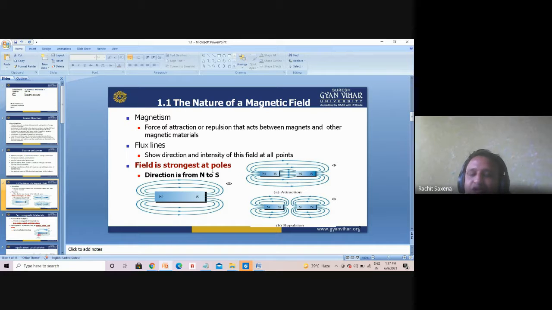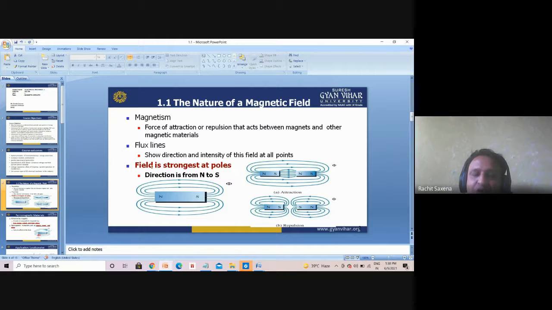Where is the field strong? Between opposite poles, north to south and south to north. See here, these are the flux lines. This shows you the attraction, but in this diagram you see the repulsion. How is the repulsion shown? See here, this is north, this is south. North pole to south pole is attraction, but south to south is repulsion, they repel each other. So opposite poles attract, but same poles repel, in short form.